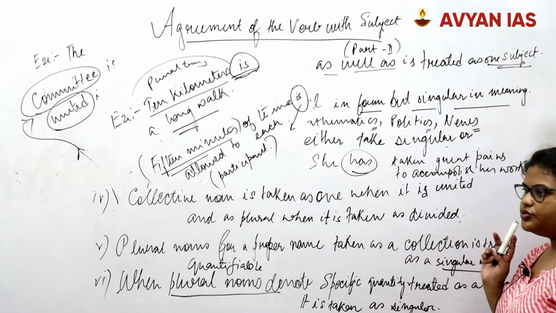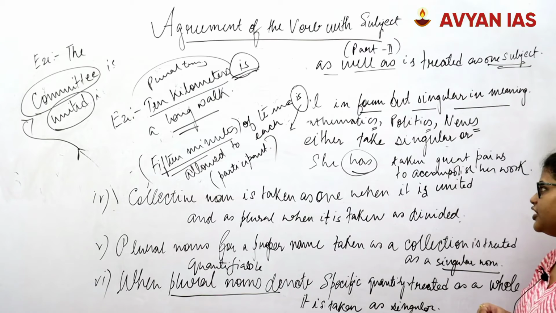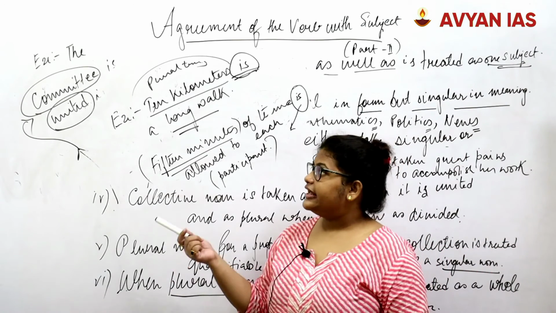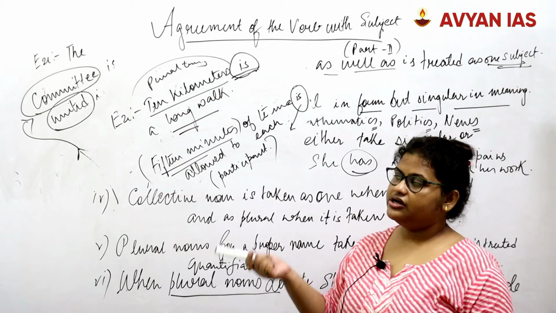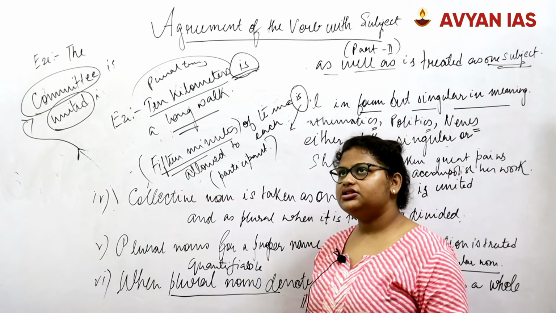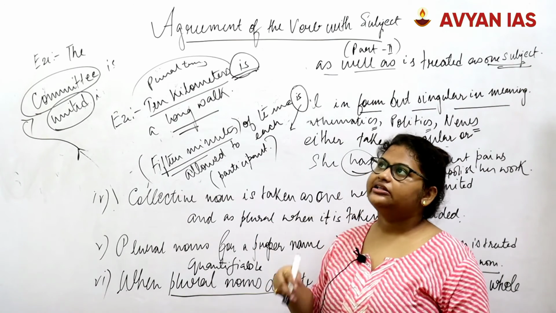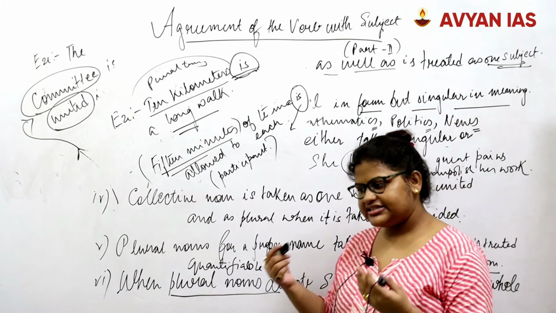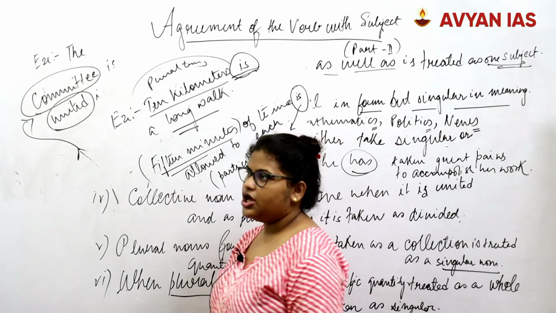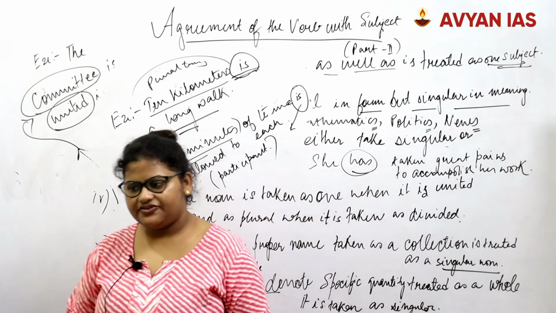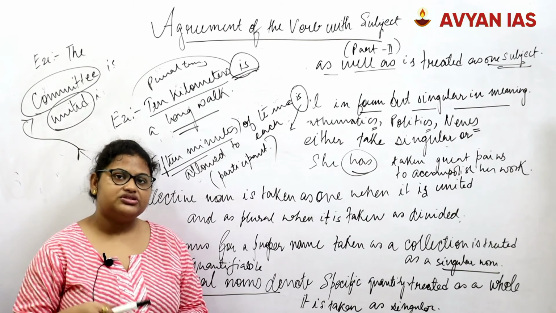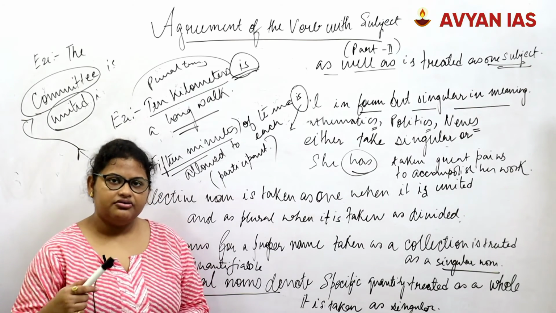The next rule that we took up was the collective nouns, when they are united in their actions, they would be taken up as a singular noun. For example, the example that we took was: the committee is unanimous in its report. Since the committee is coming out with one report, although the committee is a collective noun and we have a number of people in the same committee, we would still be using a singular verb.